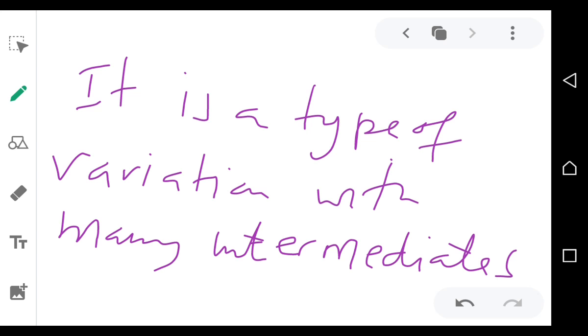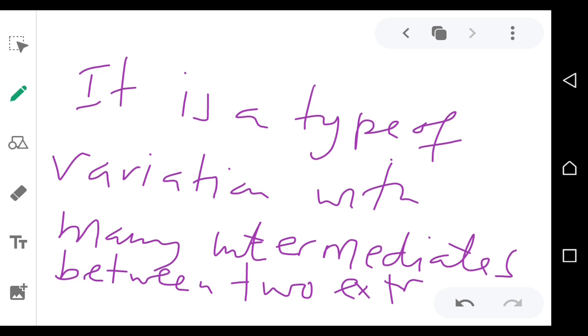Many intermediates between two extremes. Extremes, E-X-T-R-E-M-E-S. So it's a type of variation which has got many intermediates between two extremes.